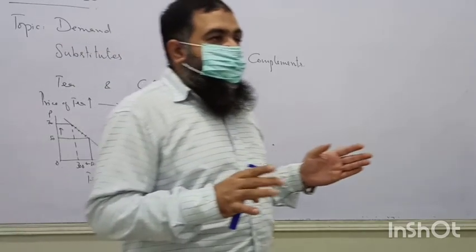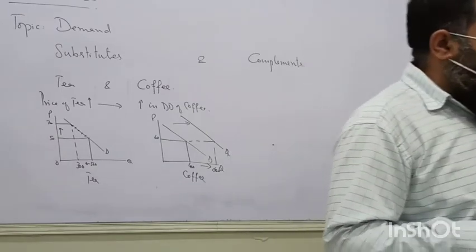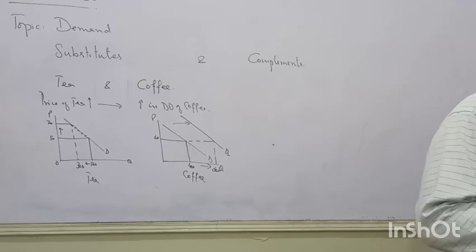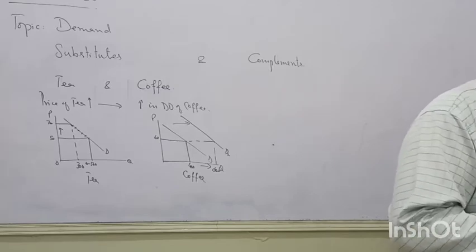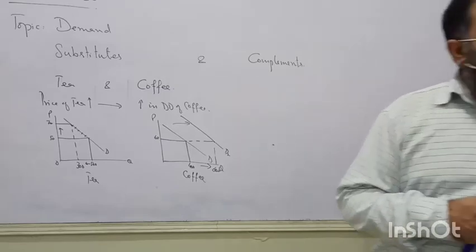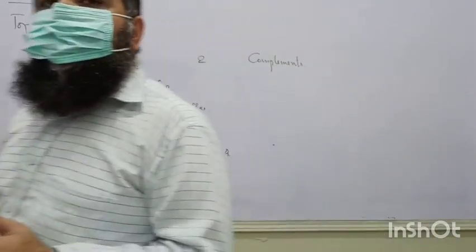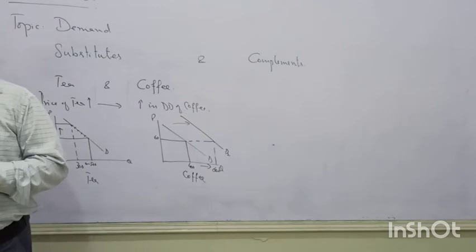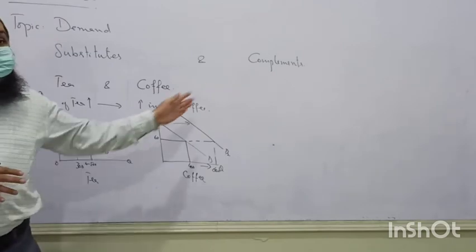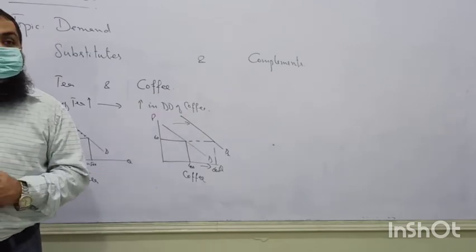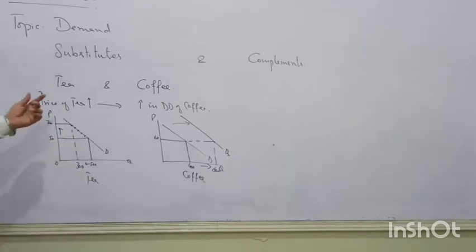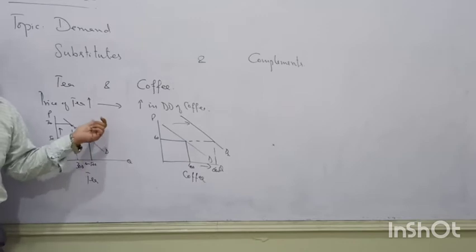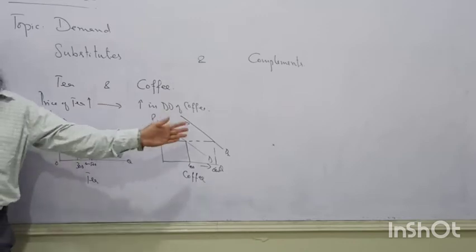Any producer who is in competition in the market, like the Coke and Pepsi producer, is also keeping an eye on the prices of Coke. The price of Pepsi should not be higher than the Coke price. Otherwise, Pepsi will be losing its market share and demand of Coke will be increasing. Okay? So due to the presence of substitutes, an increase in price of one good will cause an increase in demand of the other good.